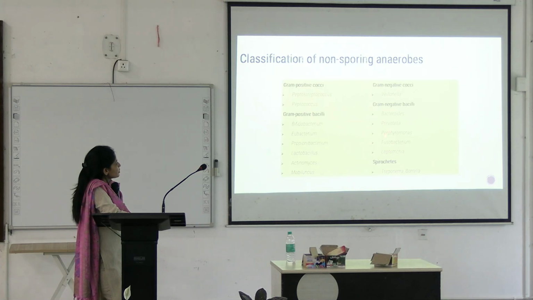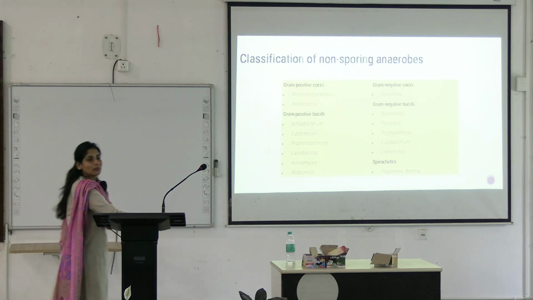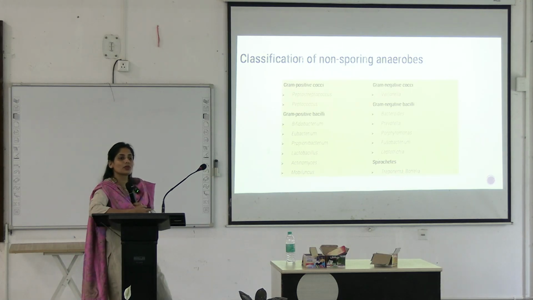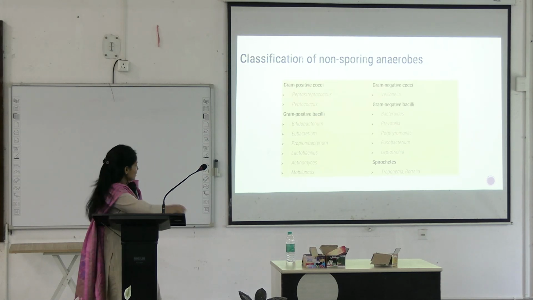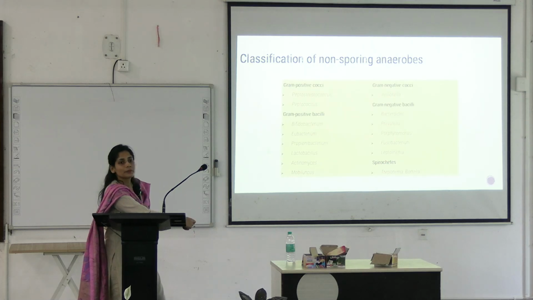Out of this, Prevotella, Fusobacterium, Leptotrichia and Spirochaetes, Treponema and Borrelia, these are the causative agents of Vincent's angina. Okay, Vincent's angina. An MCQ comes: which of these organisms are the causative agents for Vincent's angina? Commonly, you will see Prevotella, Fusobacterium and Borrelia.